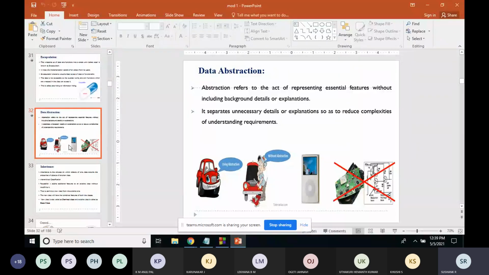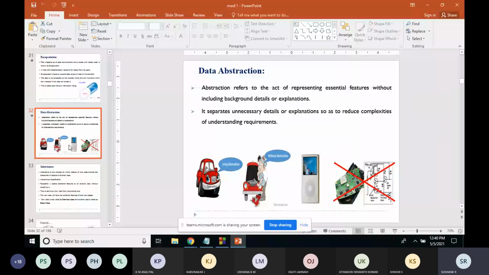For example, if you take the key of an automobile and switch it on, the automobile will switch on. You are not concerned about the mechanism behind the starting of that automobile. Or if you give an acceleration, the vehicle will move forward. You are not worried about the background mechanism. Or if you take a TV remote and press the switch on button, the TV will get switched on. You are not concerned about the mechanism.